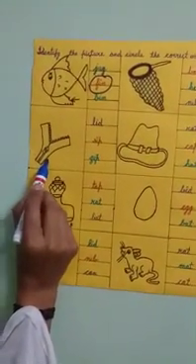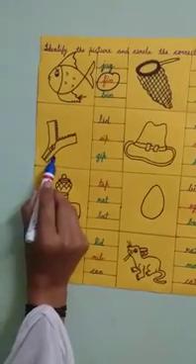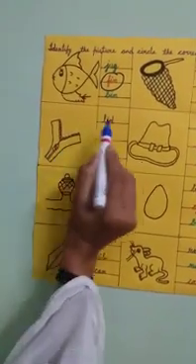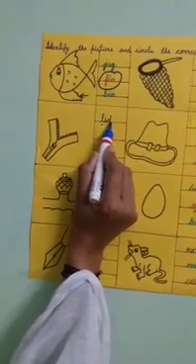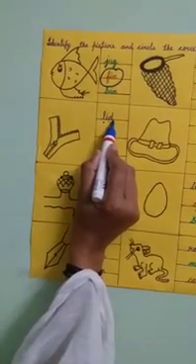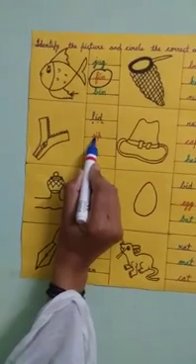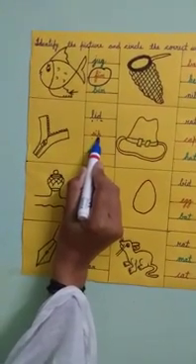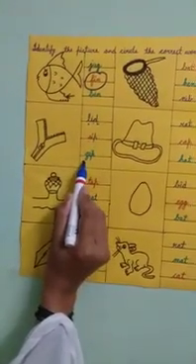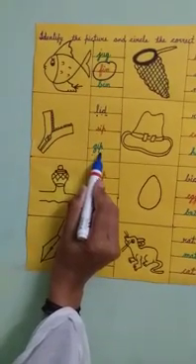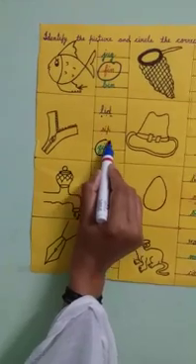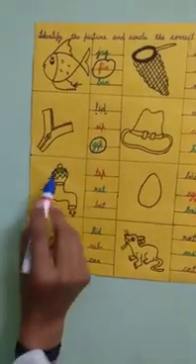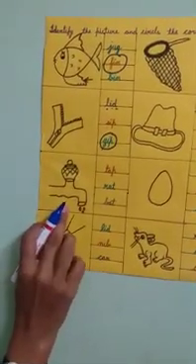Zip. What is the spelling of zip? Z-I-P, zip. First read the spelling. L-I-D, lid. Is it correct? No. S-I-P, sip. Is it correct? No. Z-I-P, zip. Is it correct? Yes. Circle zip. Now tell me children, which picture is this?